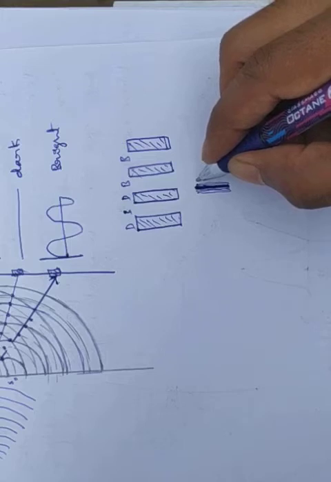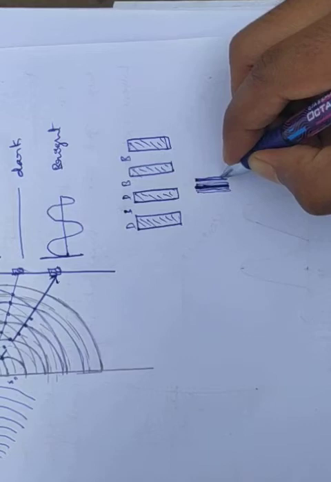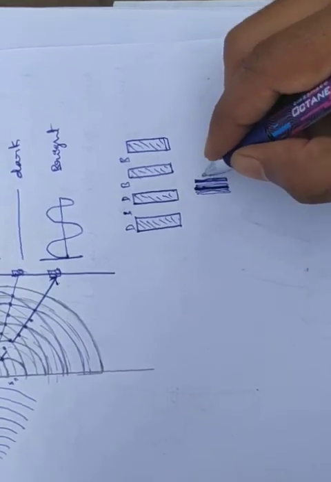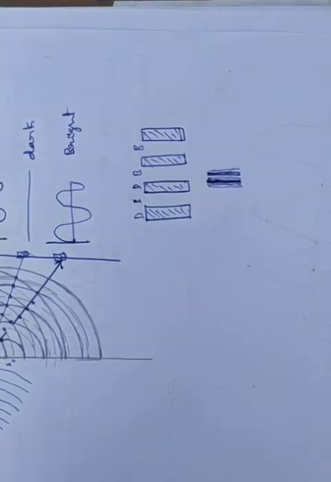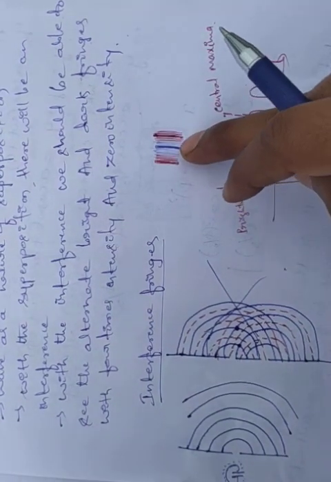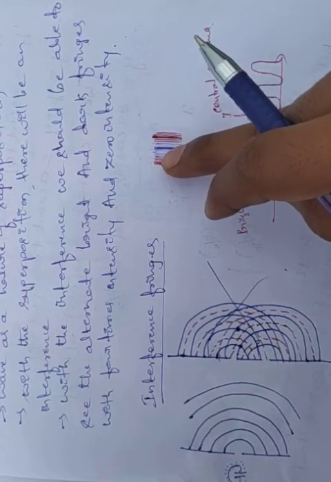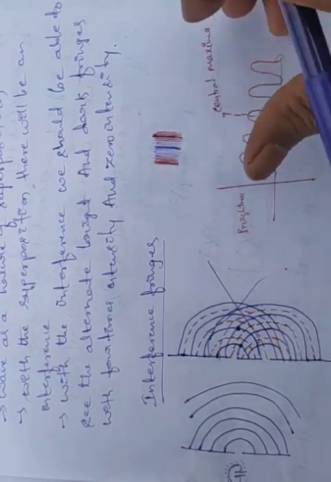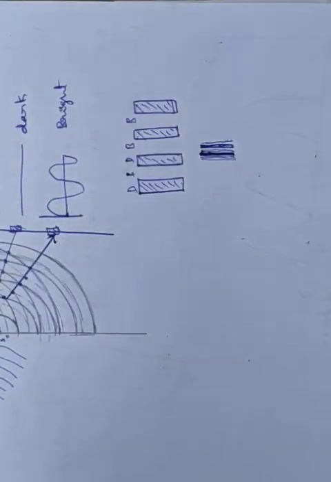What happens is that at the center position it is maximum, and on either side it goes on decreasing. See, it is the center position, so maximum intensity at this position. After that it decreases a little, the intensity decreases like this. Again a dark band. To show exactly: at this position maximum brightness, and the brightness goes on decreasing on either side. Again darkness like this. So we get these alternate dark and bright bands, but the intensity on either side decreases.